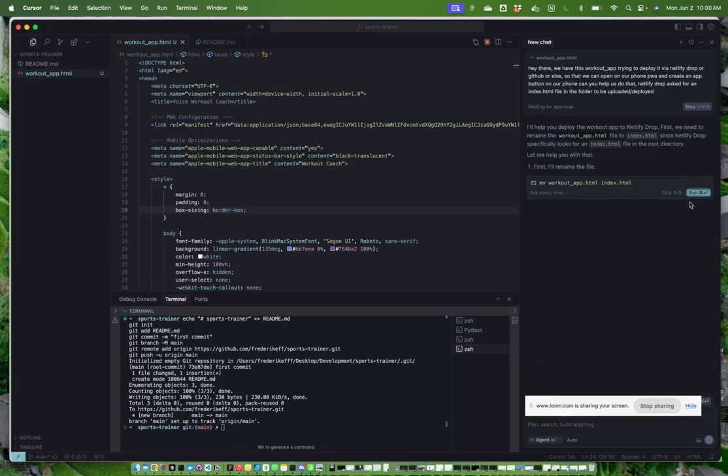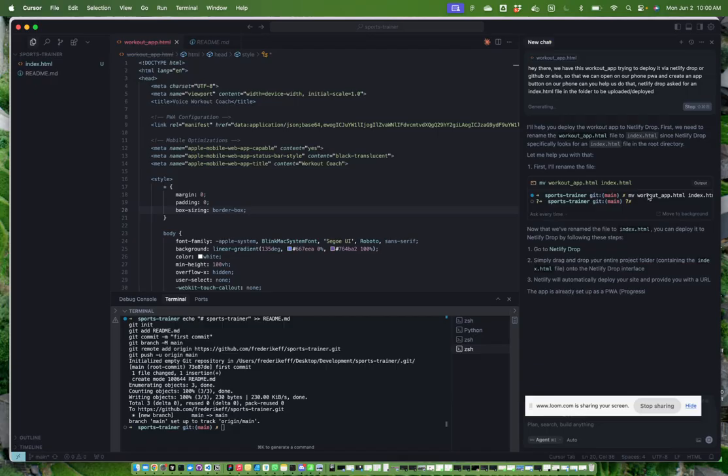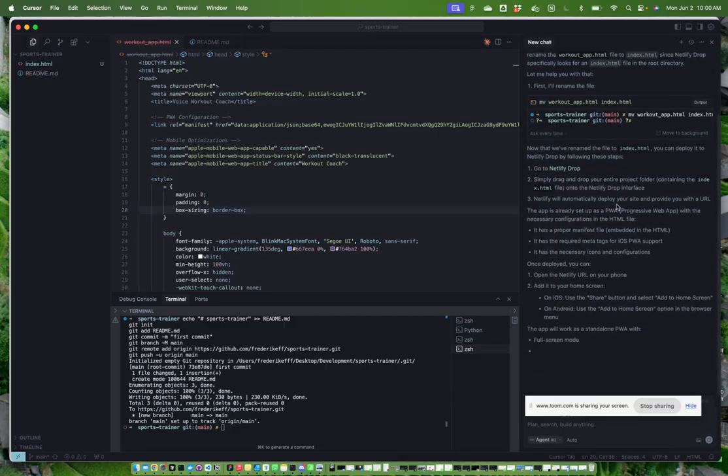So this is just telling us to change the name. So we can just click run. And now we see it automatically changes the name. So this is now what we learned: mv, then workout app, and then you give the new name.